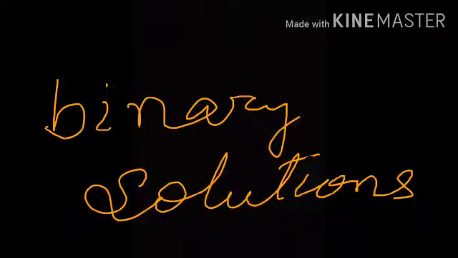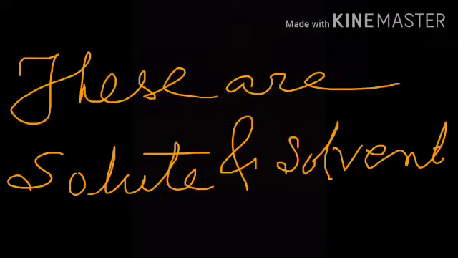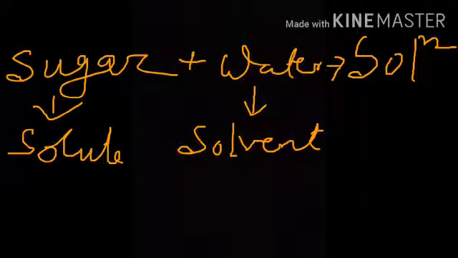Such solutions have only two constituents or components, and these are known as solute and solvent. For example, we dissolve sugar in water to prepare the sugar solution. In this solution, sugar acts as the solute and water as the solvent.